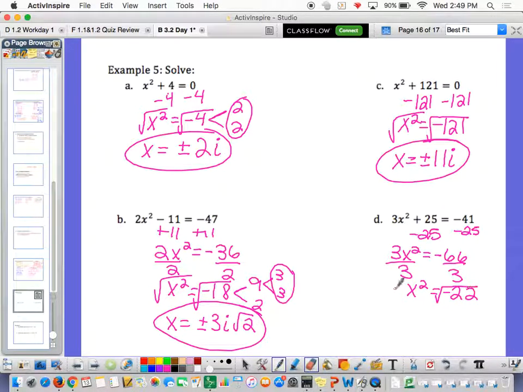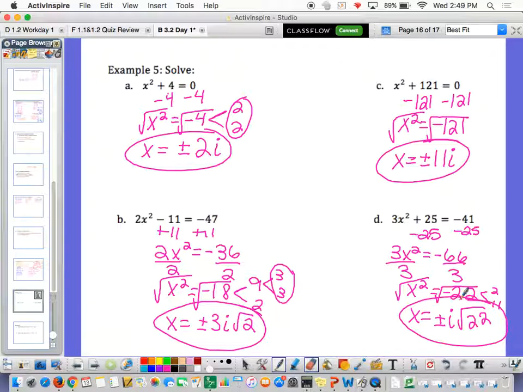Use the square root, and this one's interesting because 22 breaks down into 2 and 11, which are no pairs. So x is going to be equal to plus or minus. The only thing you can take out here is an i, because there's a negative underneath the square root, and you're going to leave 22 on the inside just like that. That's okay. You have to simplify the radicals as much as possible, but if they don't simplify, then you can just leave them underneath. But make sure that you never leave a negative underneath the square root. Okay?